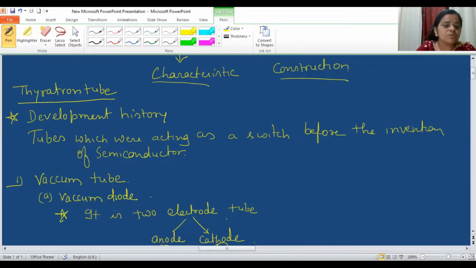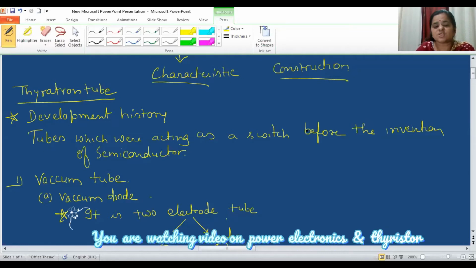Maybe the thyratron tube is a new word for you, so I am giving more focus to it. But it is not really a new device. Basically, it is the device we were using before the invention of semiconductor material. Before going into detail of the thyratron tube, let us discuss the brief development history of the tube. Before the invention of semiconductor materials, tubes were acting as a switch.